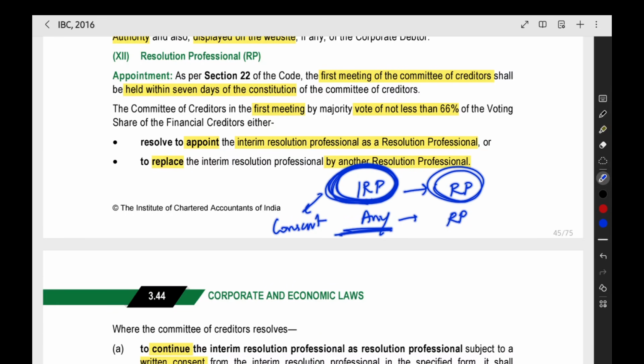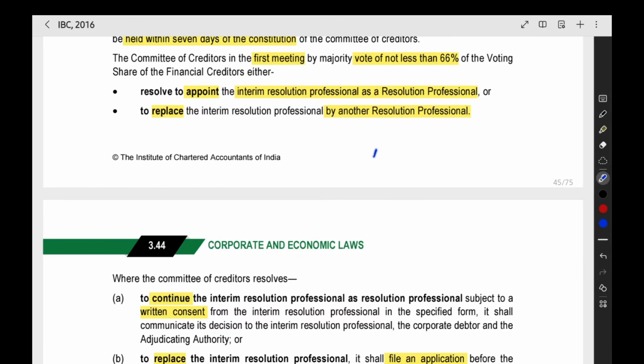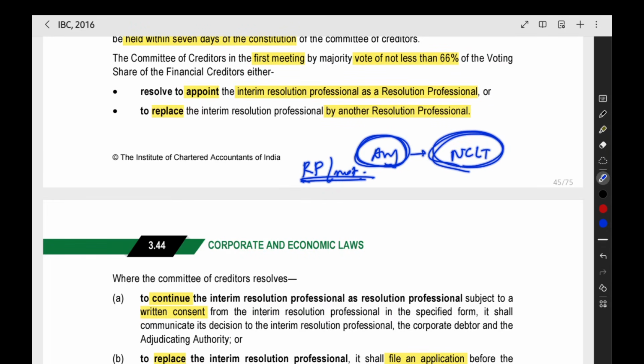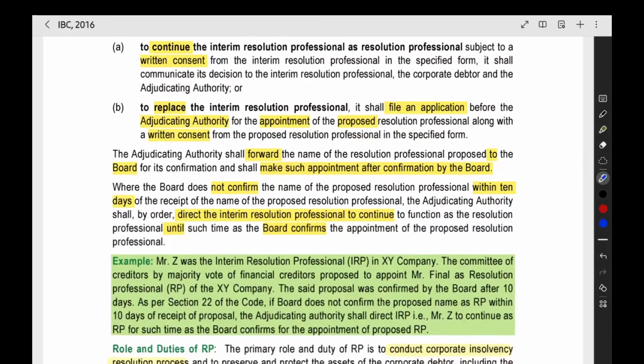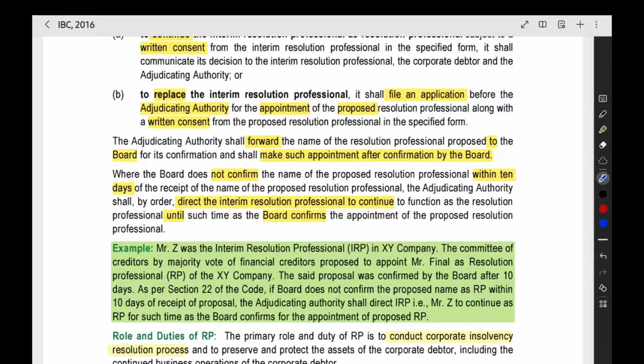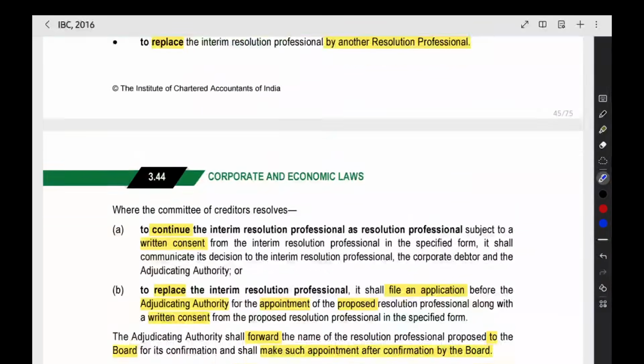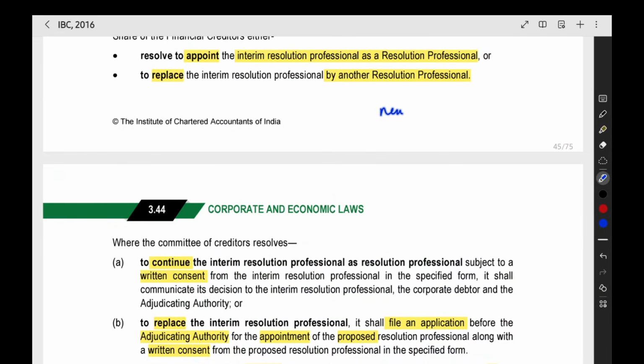If they are giving any other person, then they have to give the details of the other person to the NCLT. NCLT will decide whether this other person is capable to be appointed as resolution professional or not. After that, the NCLT will approve the appointment of this other person as the new RP. So that information they have given here. Then, if you are giving the name of a new RP, they have to give the consent of the new RP also. The consent of the new RP also has to be filed with the NCLT.